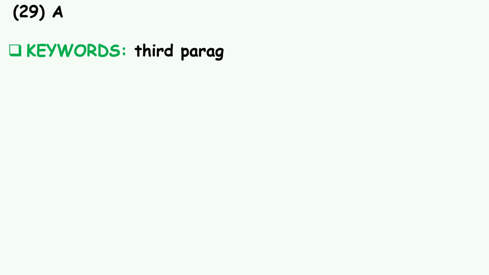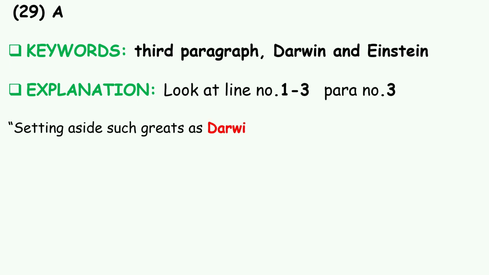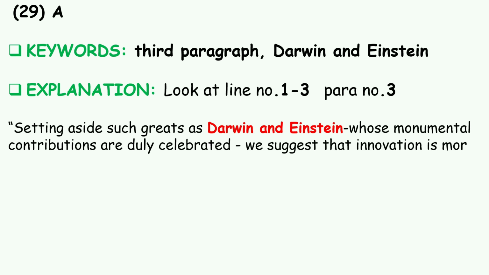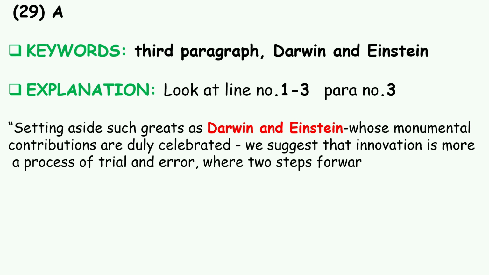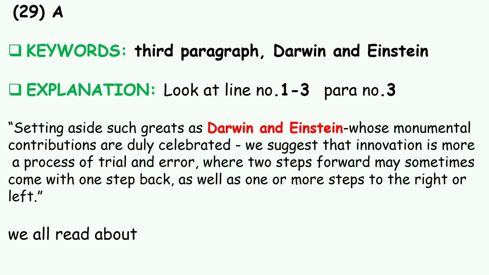Question 29, the answer is A. Keywords are third paragraph, Darwin and Einstein. Explanation: look at lines 1 to 3 of paragraph 3. Setting aside such greats as Darwin and Einstein, whose monumental contributions are duly celebrated, we suggest that innovation is more a process of trial and error, where two steps forward may sometimes come with one step back, as well as one or more steps to the right or left.